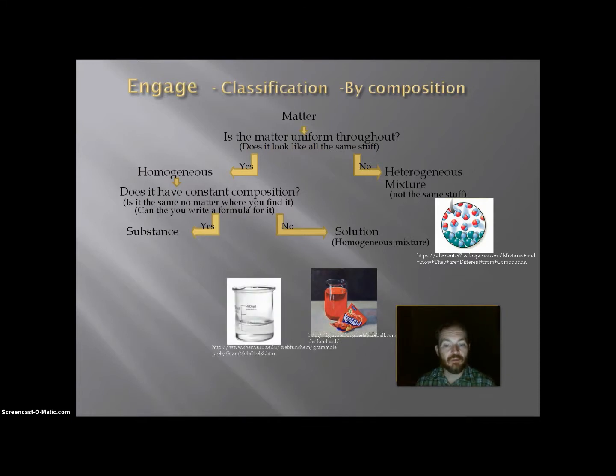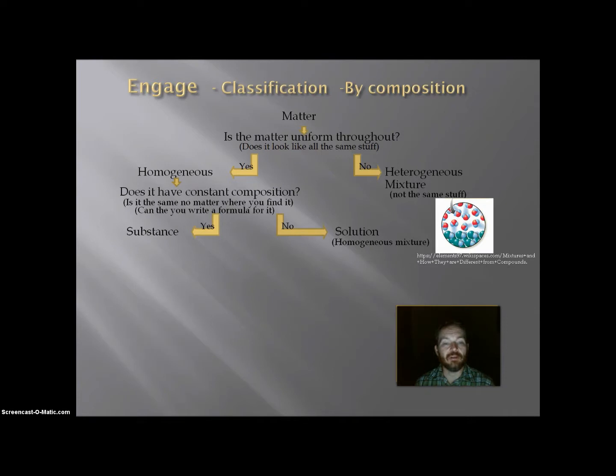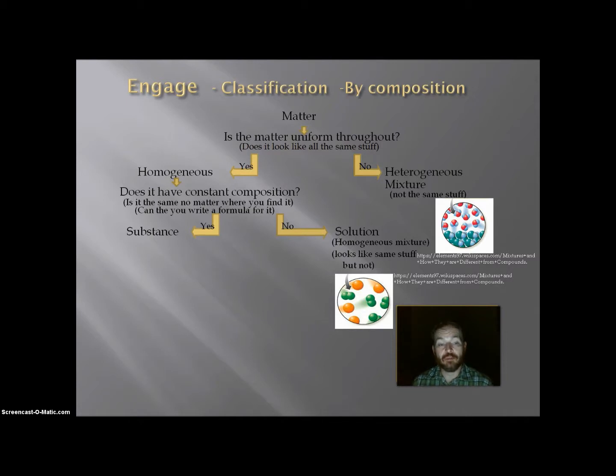This beaker is full of water. I can write a formula for water, H2O. And if it is pure water, it should be the same no matter where I got it from. So water is a substance. As I look at these, solution is the other end of the branch. If we have a solution, it looks like it's all the same stuff, but it's not. It can be separated. And the way it's represented molecularly is that we have each of the different types of atoms spread out, evenly distributed, so we really can't see a visual distinction between the different areas.